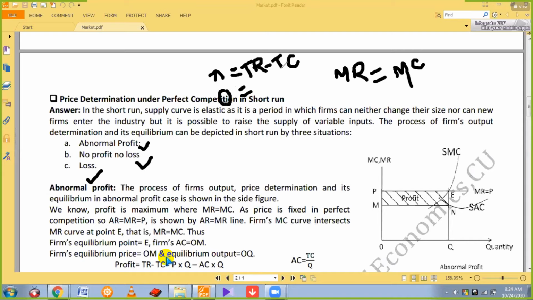So if they are the same, we can write total revenue equals total cost. When we take the differentiation, you already know the meaning of differentiation: a very infinitesimal, very small change with respect to Q, that means output.